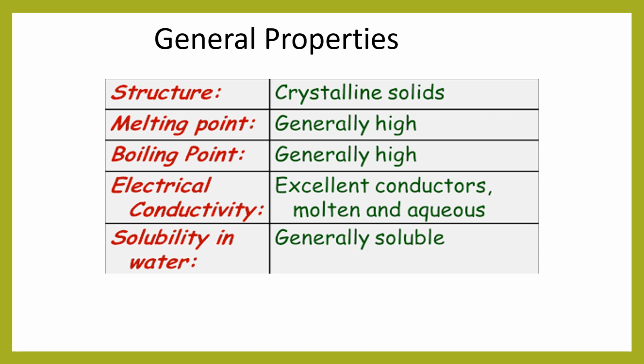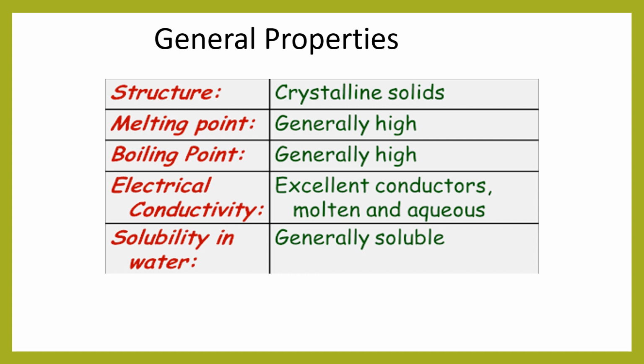Now let's see the general properties of ionic compounds. First of all, about the structure. Most ionic compounds are crystalline solids. For example, sodium chloride is available in crystalline form. So ionic compounds have a perfect crystalline structure. Secondly, about melting point and boiling point. Ionic compounds have very high melting and boiling points because of the strong electrostatic force of attraction existing between them. These ions are held together by strong attraction, so we need to provide high temperature in order to melt or boil them.